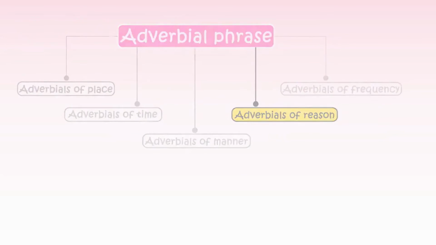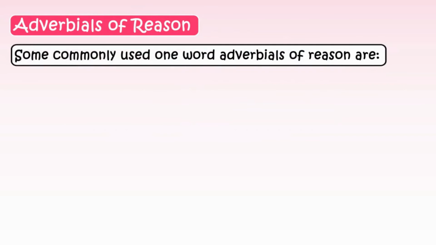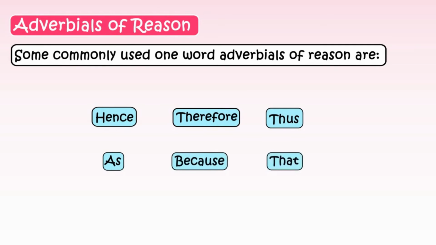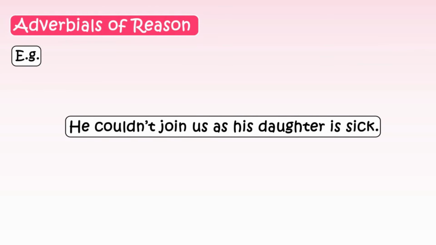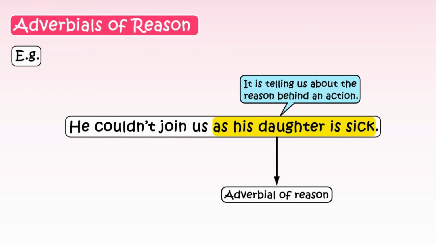Now let's move on to adverbials of reason. Such phrases tell us about the reason behind an action. Some commonly used one-word adverbials of reason are hence, therefore, thus, as, because, that. Let's take this sentence as an example. He couldn't join us as his daughter is sick. As his daughter is sick is our adverbial of reason. It is telling us about the reason behind an action.